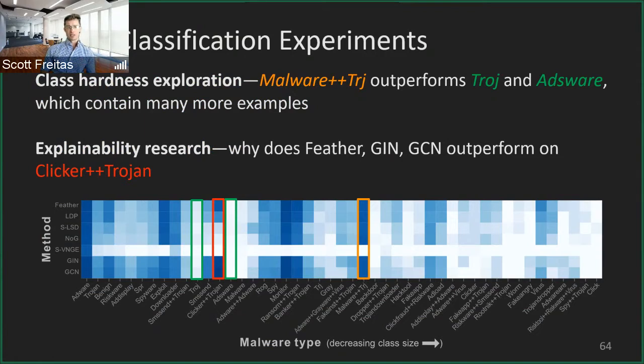In addition, we can look at explainability research and ask questions like, why do certain methods outperform on different types of classes? If we look in the red box here on the Clicker Trojan class, we can see that certain methods like FeatHer, GIN, and GCN outperform the other methods. And this leads us to the question of why they outperform. This could lead to interesting motivation to study when certain techniques might outperform on different graph structural motifs, and what the reasons are for these different performance levels.